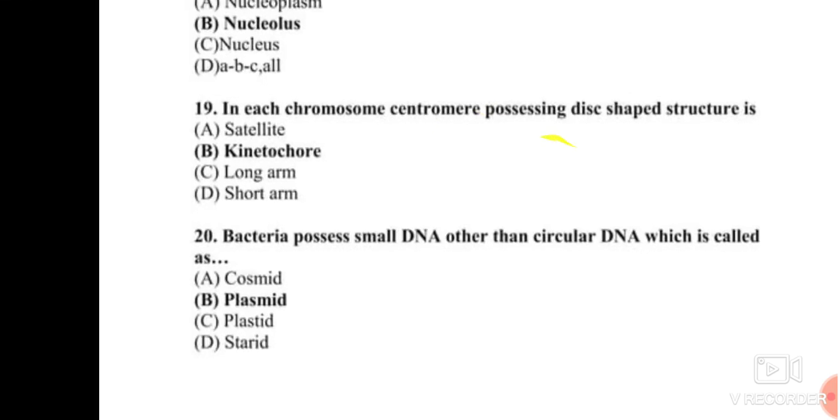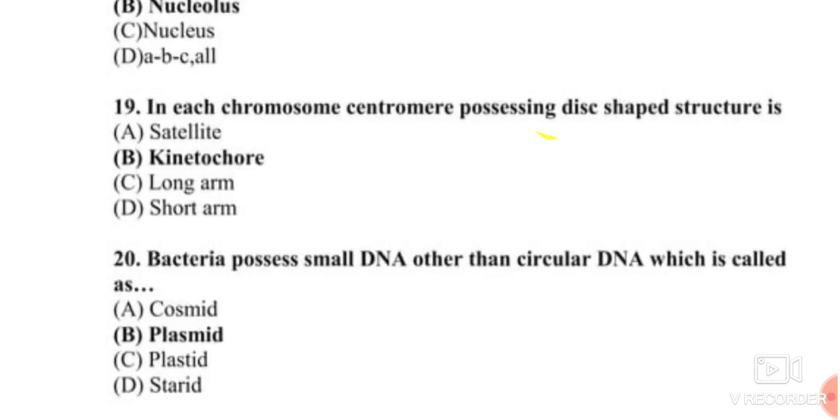Question 20. The small DNA in bacteria, other than the main circular DNA, is called a plasmid. The plasmid is an extrachromosomal, closed circular, double-stranded DNA molecule which replicates autonomously and is present in some bacteria.